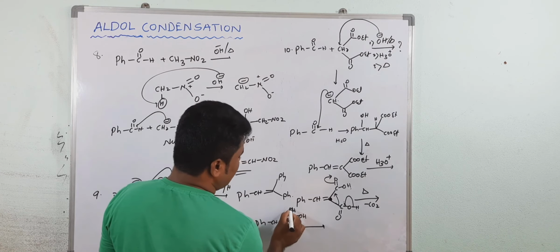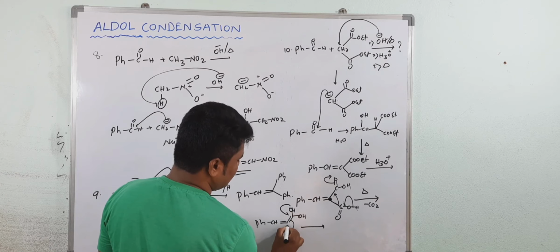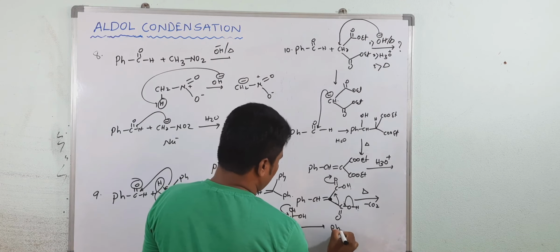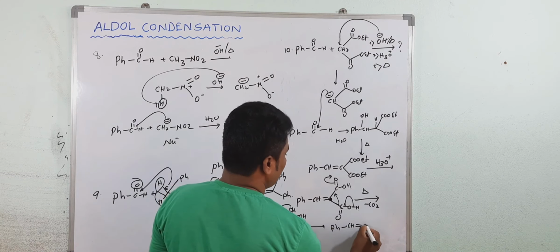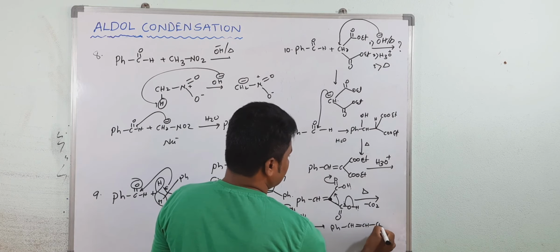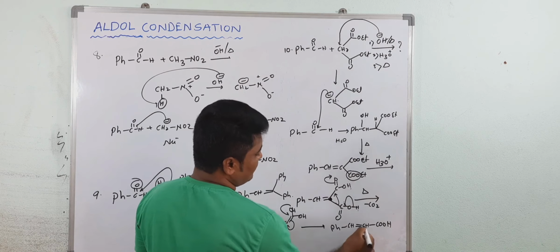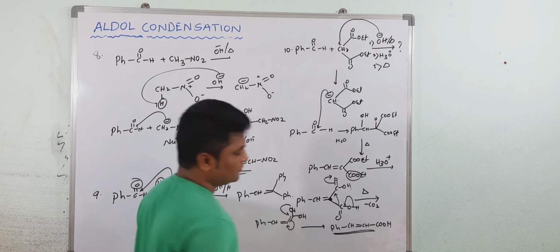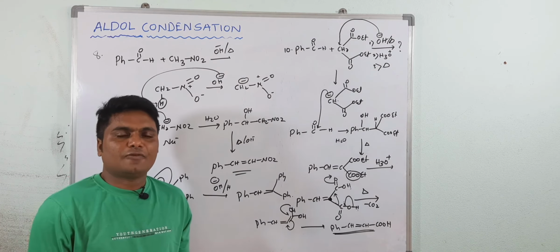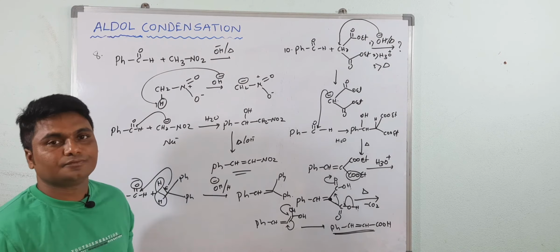Then tautomerization will take place. Now your final product is CH double bond CH and C double bond. It means simple removal of carbon dioxide is taking place, and the final product is this. Understood, all of you? Write down.